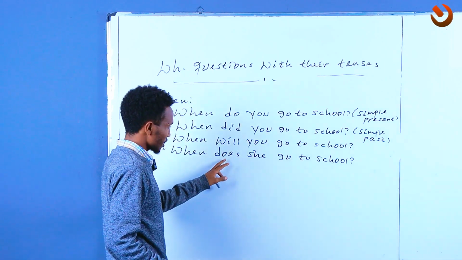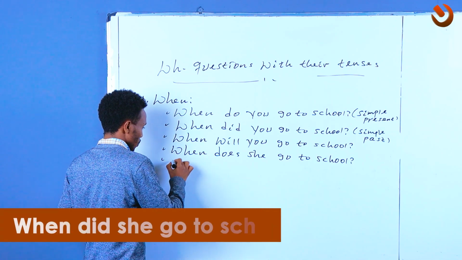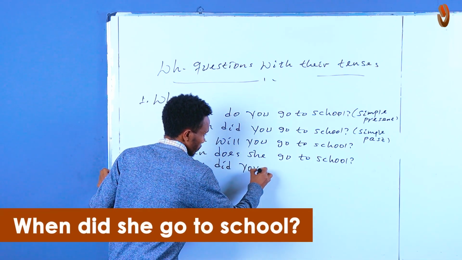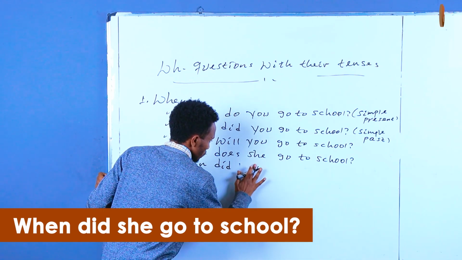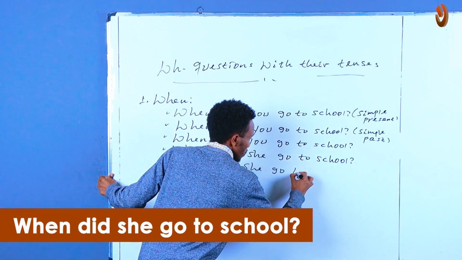You just change this one into past, which is did, all right? So you just say when did she go to school?